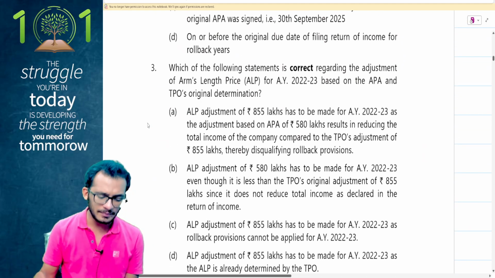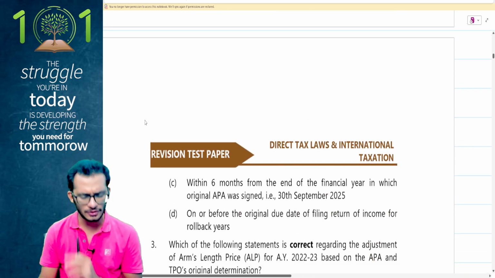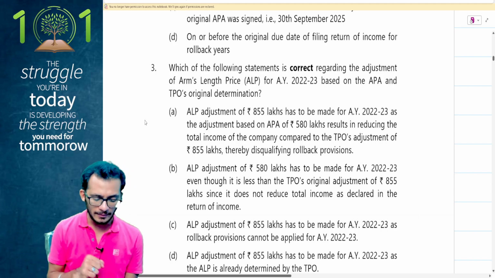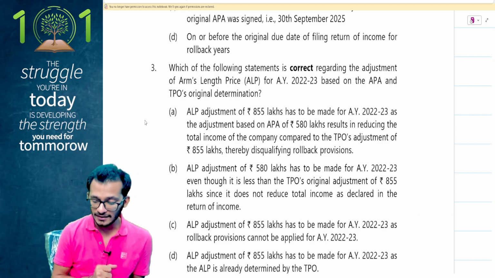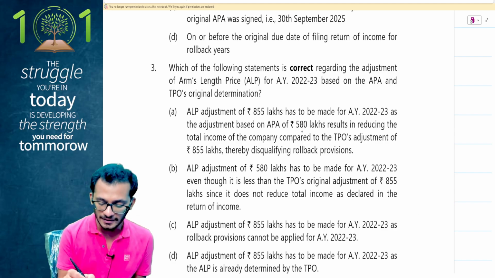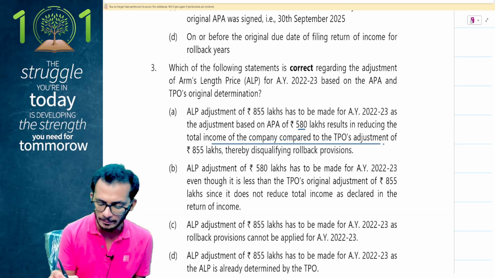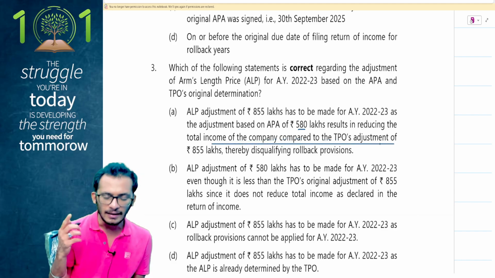Question number 3. People, we have already answered question number 2. Question number 2 is option number B, so we are moving forward. Right? Which of the following statements is correct regarding the adjustment of ALP? ALP adjustment of 855 lakhs to be made for 2023, as the adjustment based on 580 lakhs results in reduction of total income of the company compared to TPO's adjustment of 855 lakhs, thereby disqualifying rollback provisions.